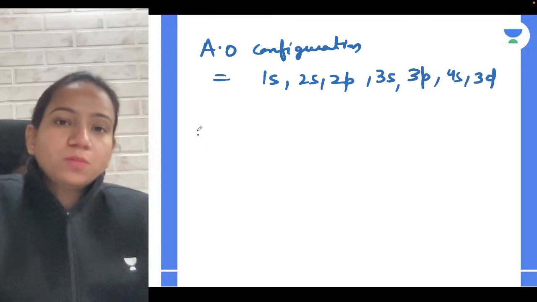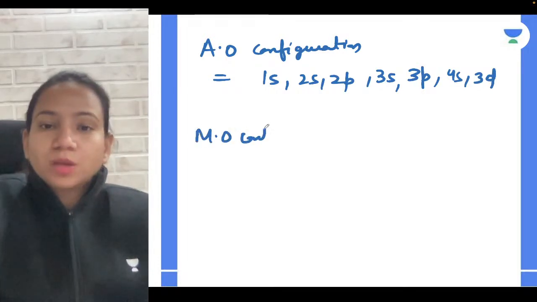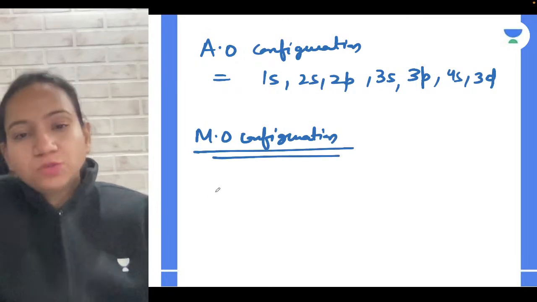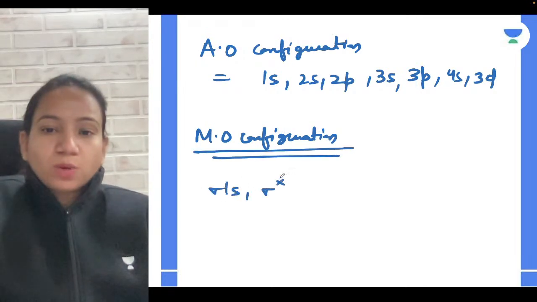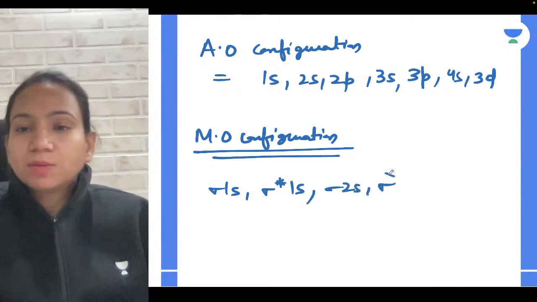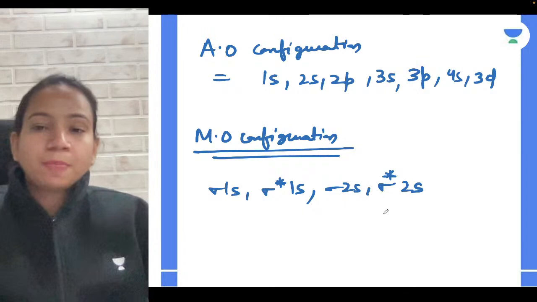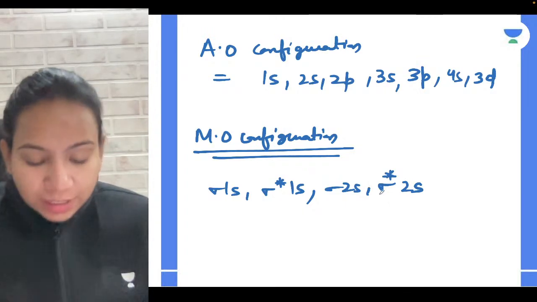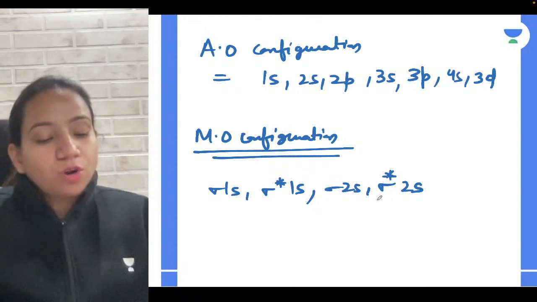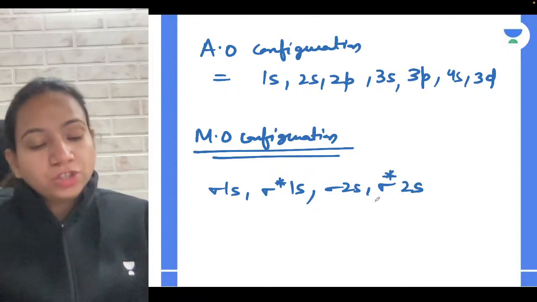Now for molecular orbital configuration, how will it be? For molecular orbitals, your 1s and 1s will combine, so it will give you sigma 1s, sigma star 1s. In the same way, 2s and 2s will combine, and it will give you sigma 2s, sigma star 2s. Now after this, how the configuration is going to be depends upon the number of electrons present.